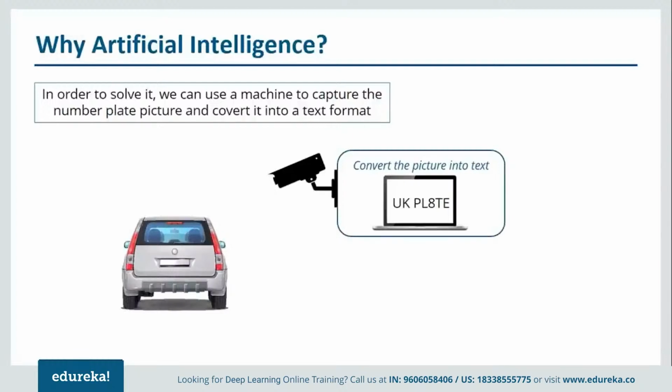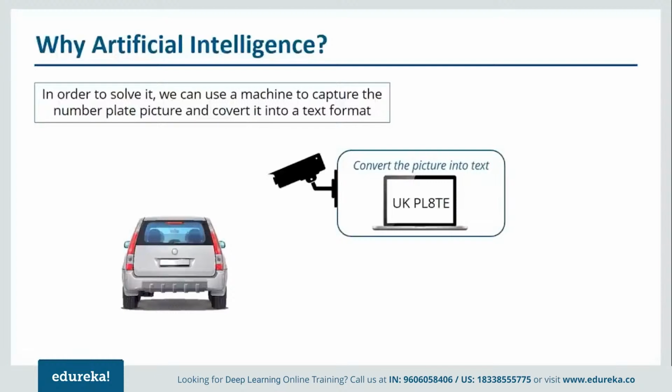Apart from that, it is even used for self-driving cars as well. So in the US, around 30,000 people die every year because of road accidents. So that can be completely removed if we use self-driving cars, which are based on the concept of artificial intelligence. And let me tell you guys, you might find it very fascinating that people in MIT are using artificial intelligence in order to predict the future. So you can imagine why we need artificial intelligence. It is even used in places where humans can't reach, for example, deep oceans or navigation on Mars. So in those places, we need machines which are smart enough to carry out our tasks.